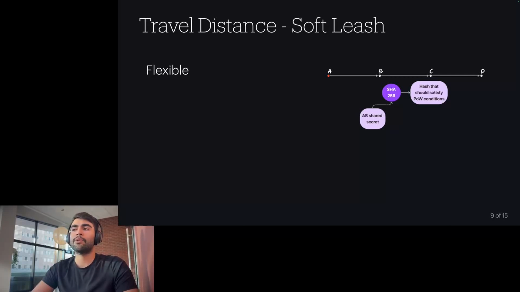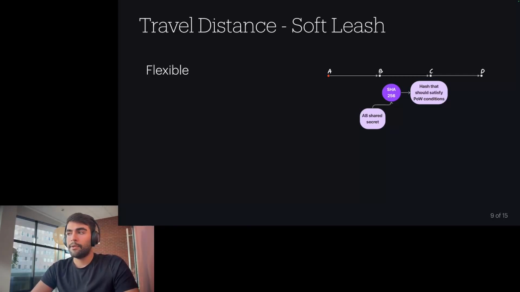For the source to create onion messages, the procedure that it goes through is that the source A in this image has to create shared secrets with all the nodes in the path. So the source node A here has to create shared secrets with B, C, and D. Basically, we just get that shared secret, hash it, and then that hash needs to satisfy the proof of work conditions that we put, like being smaller than a certain amount.